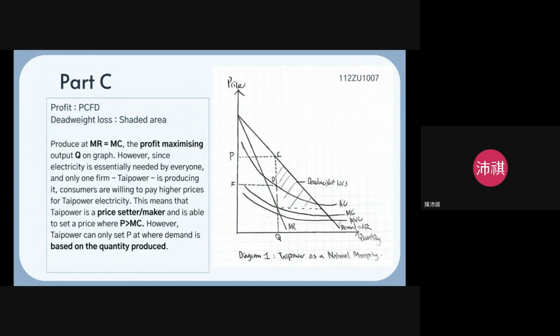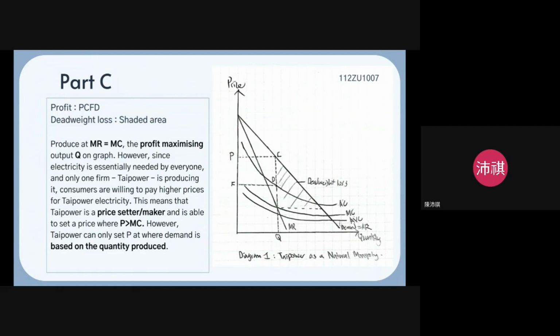So this means that Tide Power, as a price setter or a price maker, can set a price where P is more than MC. However, Tide Power can only set price where demand is based on the quantity produced.